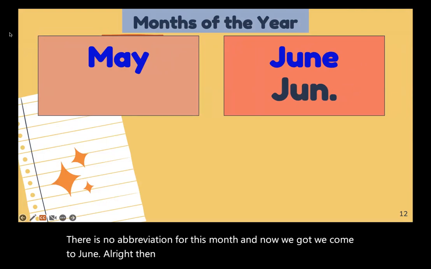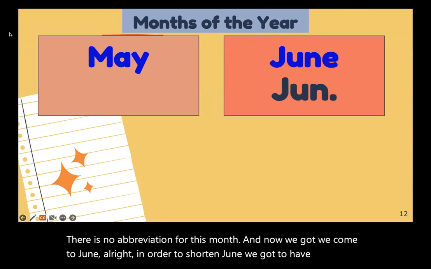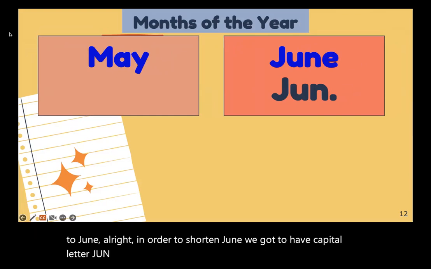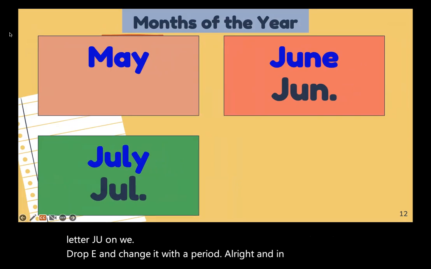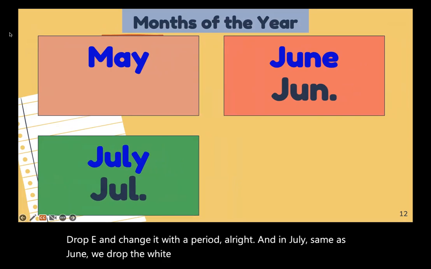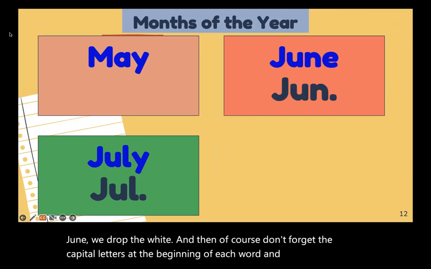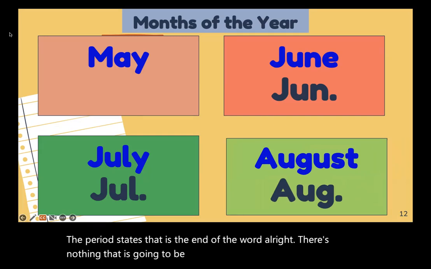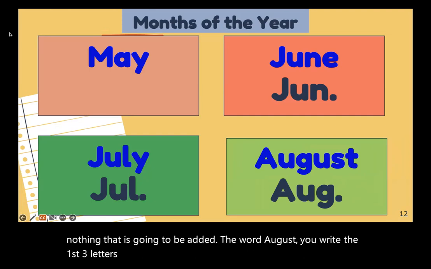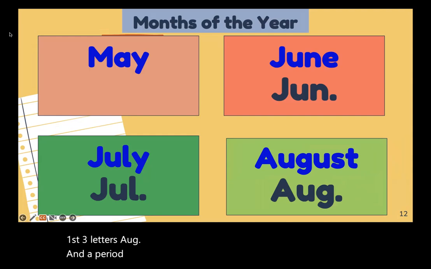All right, in order to shorten June, we have capital letter J, U, N. We drop E and change it with a period. All right, and then July, same as June, we drop the Y. And then, of course, don't forget the capital letters at the beginning of each word and a period at the end. The period states that that is the end of the word. All right, there's nothing that is going to be added. The word August, you write the first three letters, Aug, and a period, plus it should be capitalized.